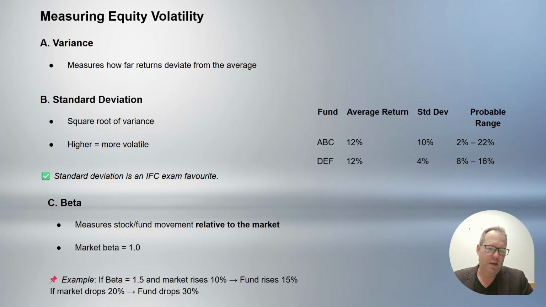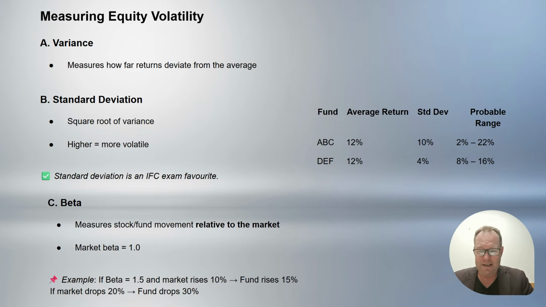Now, if we look at the example on the right, if we look and compare fund ABC versus fund DEF, we see they both have the same average rate of return of 12%. So on the face of it, it might look like it is returning the same, but what about the volatility? So if we compare standard deviation, the ABC has a standard deviation of 10%, and DEF has a standard deviation of 4%.